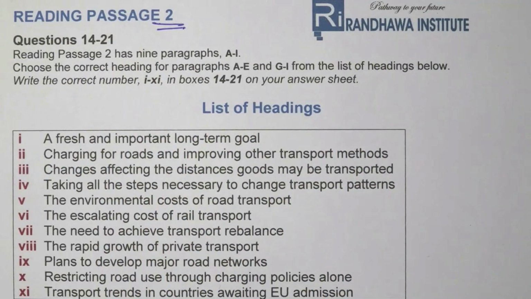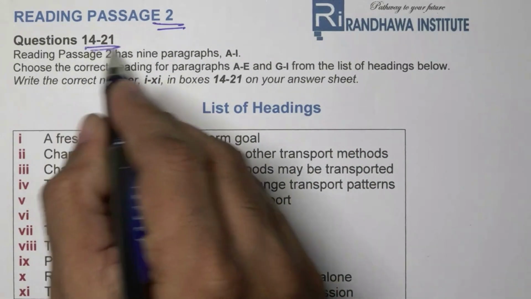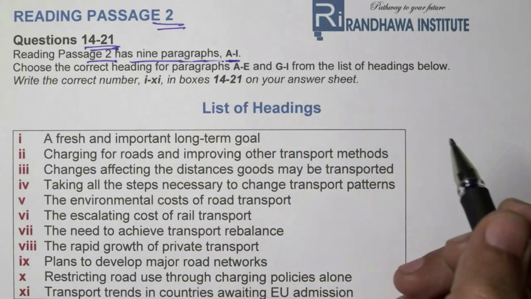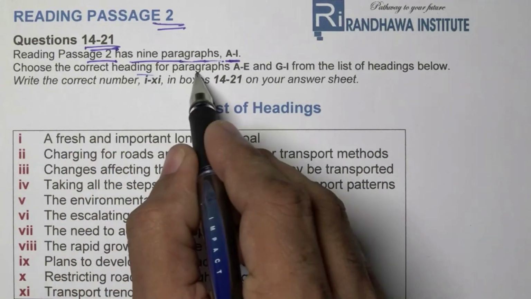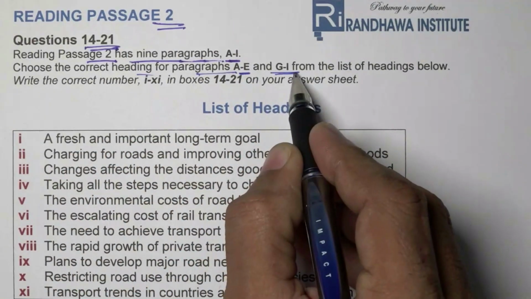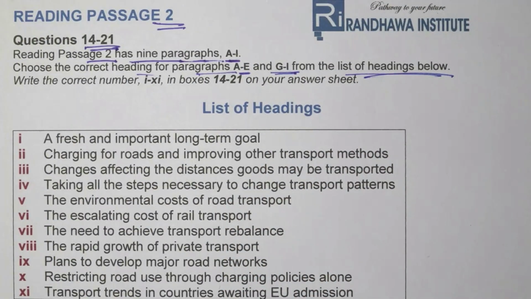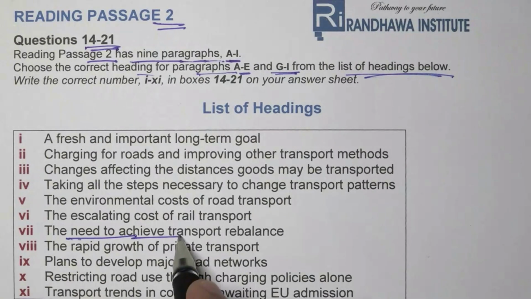Reading passage 2, questions 14 to 21. Reading passage 2 has the 9 paragraphs A to I. Choose the correct heading for paragraphs A to E and G to I from the list of headings. They have given us a total of 11 headings. One they have already done for us, that's in paragraph F. The answer is the 7th one, and the 7th heading was the need to achieve the transport rebalance.